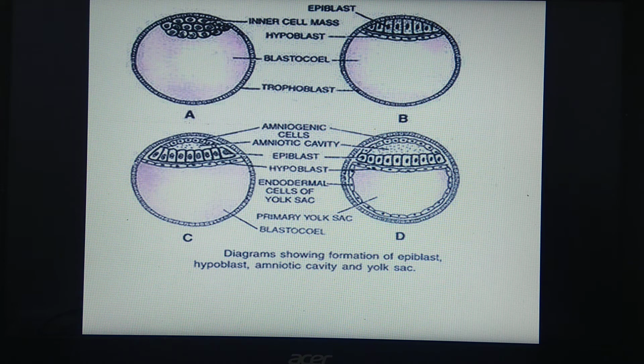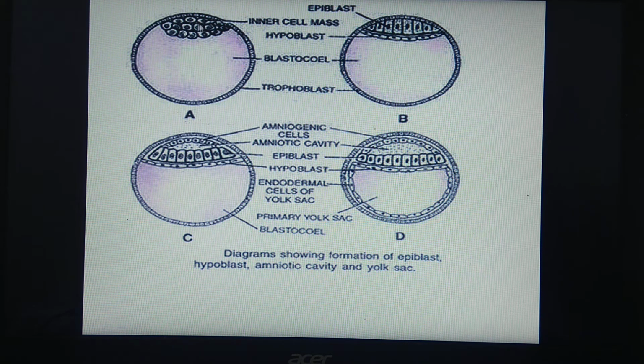After the formation of endoderm, the second event takes place, which is the formation of ectoderm. For this we will see the remaining cells of the inner cell mass. What is this here? These are the inner cells of the inner cell mass. The free end of the inner cell mass results in the formation of what? Hypoblast, and later on the yolk sac.